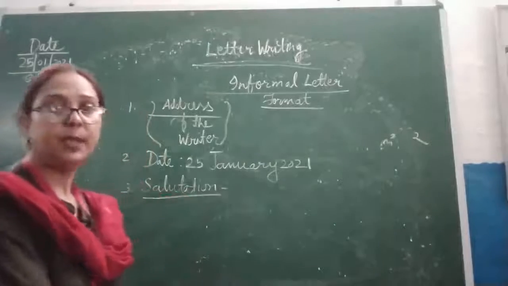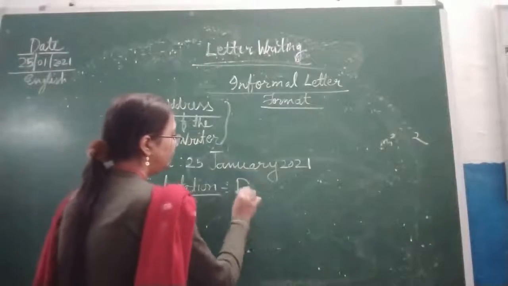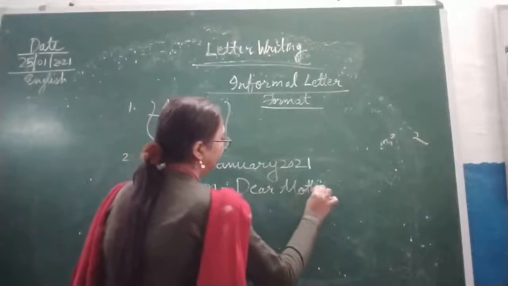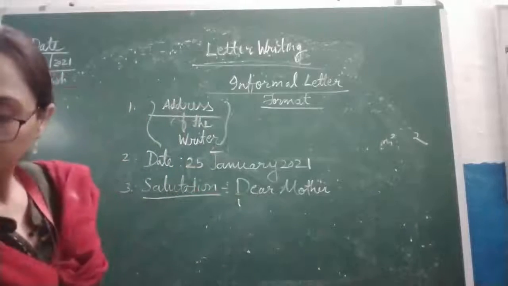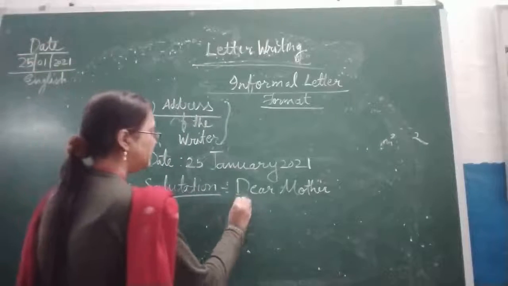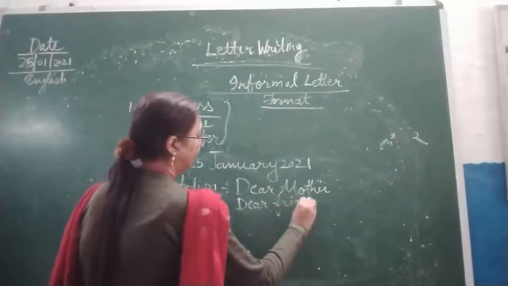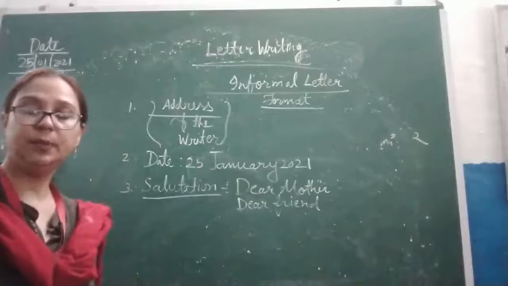That is based on your salutation. If you are writing to your mother, you can write dear mother, dear friend. You can write the friend's name also. So this is called salutation.